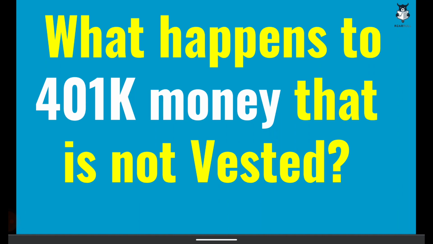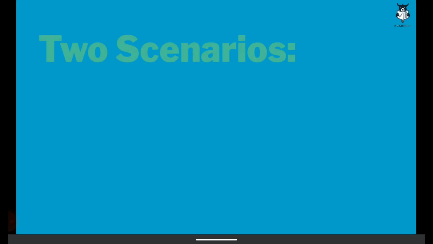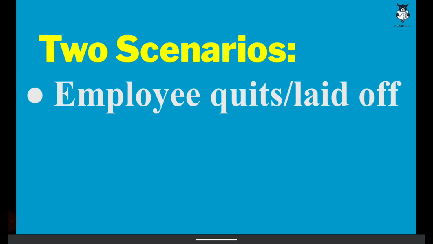So what happens to that $5,000, that is the unvested money, if you quit before 4 years? That is when the money was not vested. So let's talk about it. There are two scenarios actually. First is when you quit or the employer lays you off.